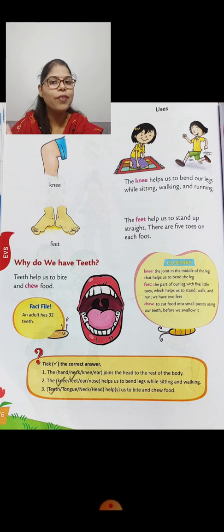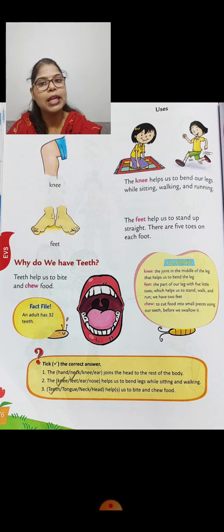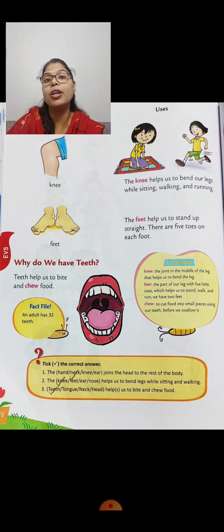And last is the feet. Okay, feet. So the feet help us to stand up straight. We will stand on our feet. We will wear our shoes on our feet. Yes, are you wearing your school shoes on your feet? So the feet help us to stand up straight. There are 5 toes on each foot.